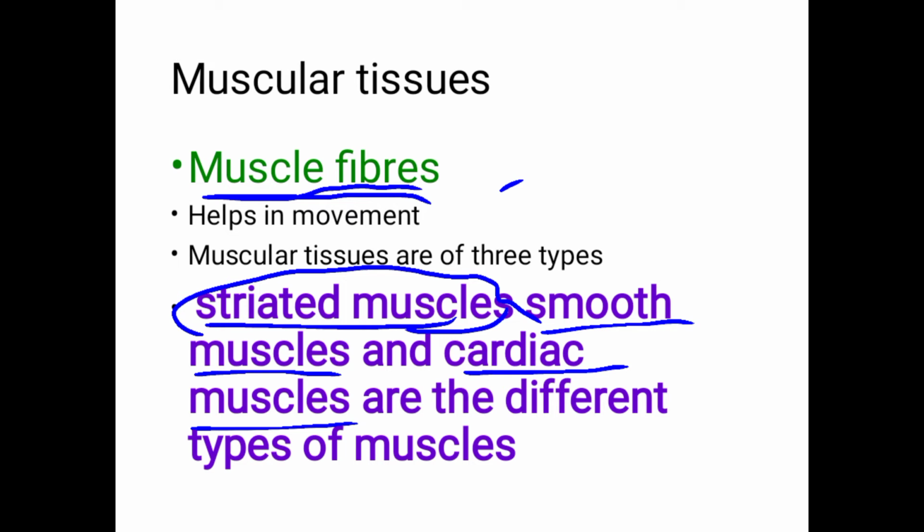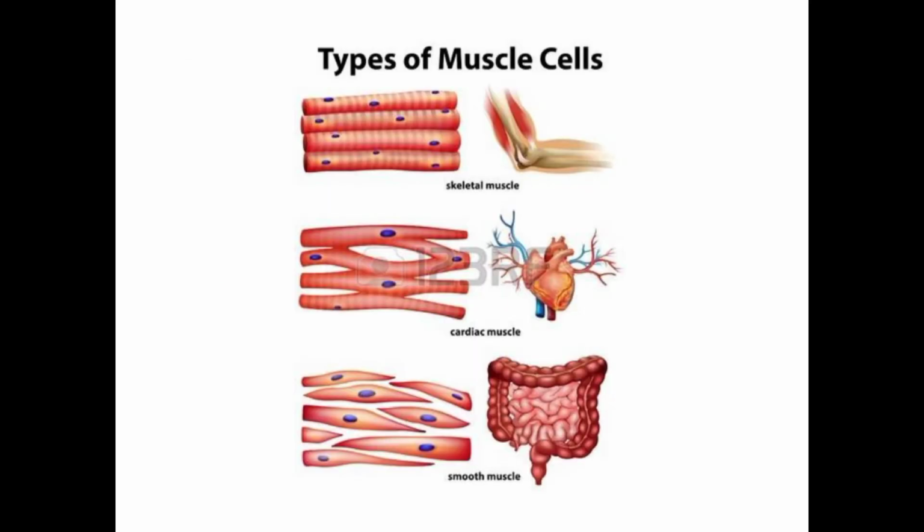Why are they known as skeletal muscles? Because these striated muscles are always associated with the skeleton, or our bones. So they are also known as skeletal muscles. Then why are they known as striated muscles? Because if you watch closely, you can see different striations, light and dark bands, in them. As there are striations, they are known as striped muscles or striated muscles.